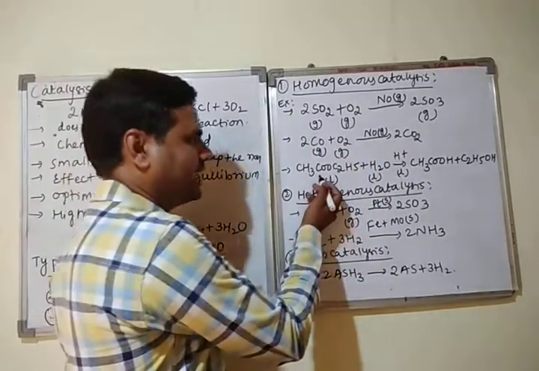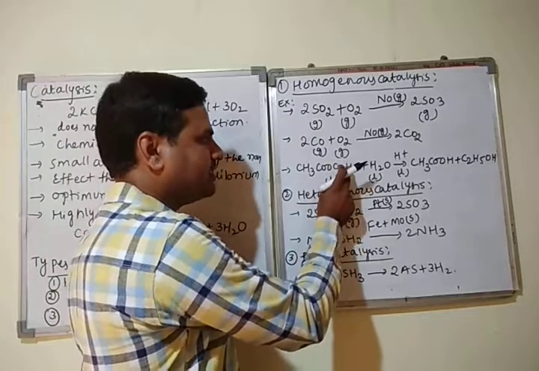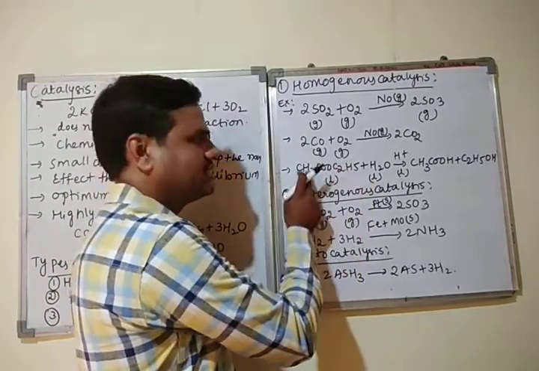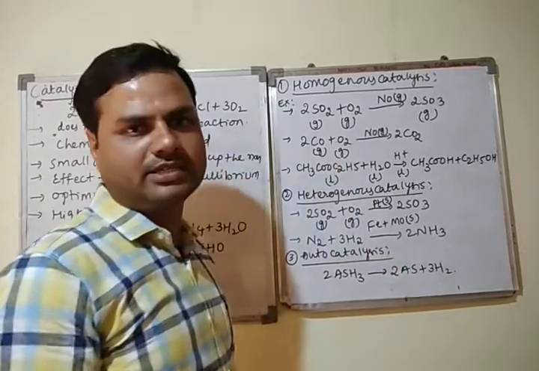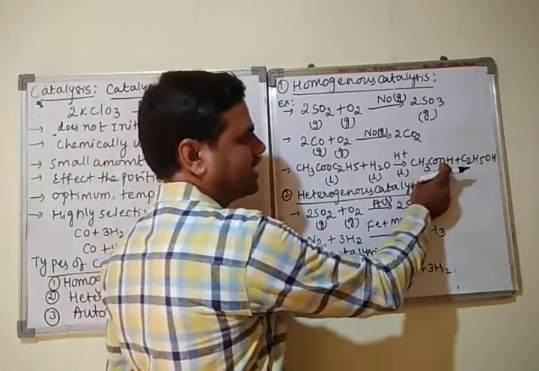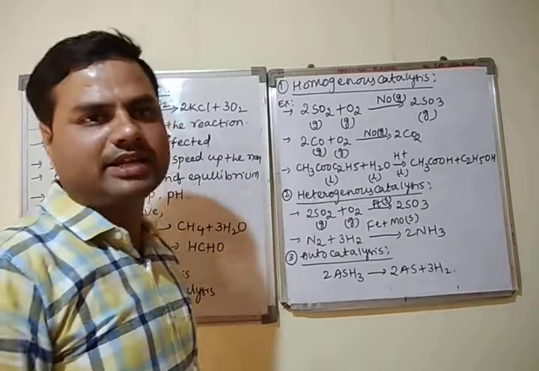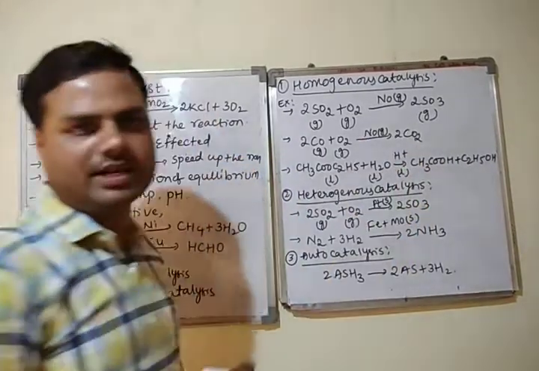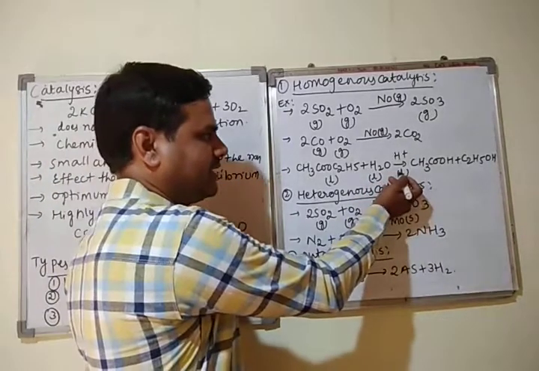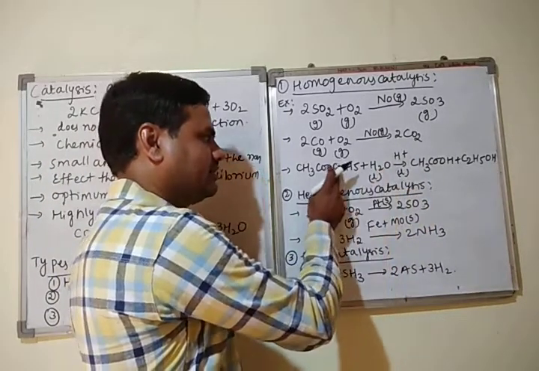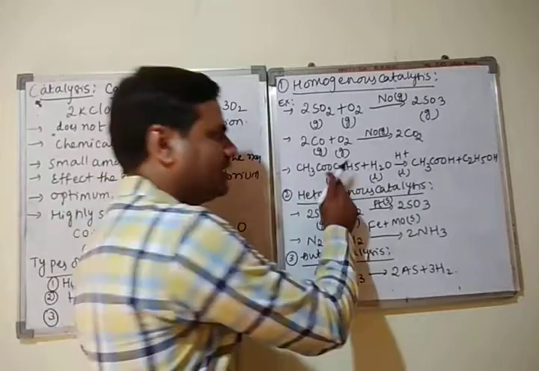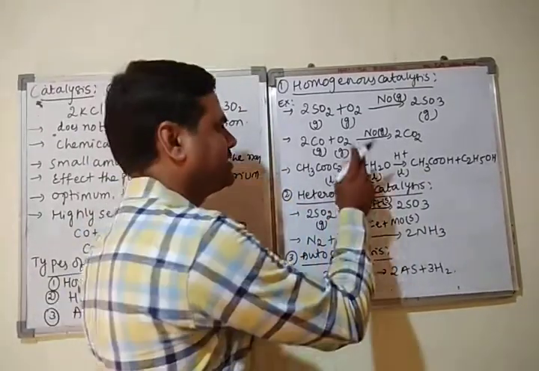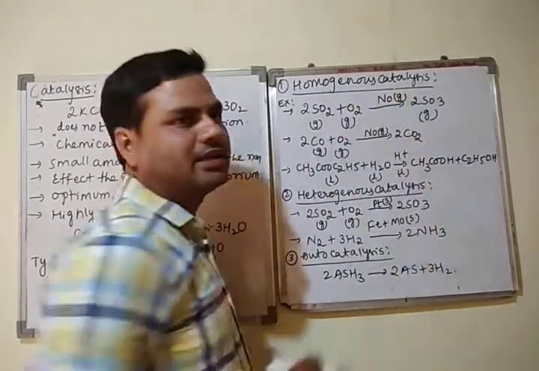Third one, hydrolysis of ester. Ethyl acetate undergoes hydrolysis. Hydrolysis forms what? Acetic acid and ethyl alcohol. What is used as catalyst? Acid is used as a catalyst. Acid is in the liquid phase, water is liquid phase, ethyl acetate is also liquid phase. All are in the liquid phase. Therefore, it is an example for homogeneous catalysis.